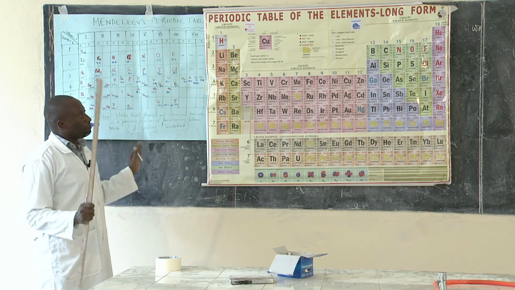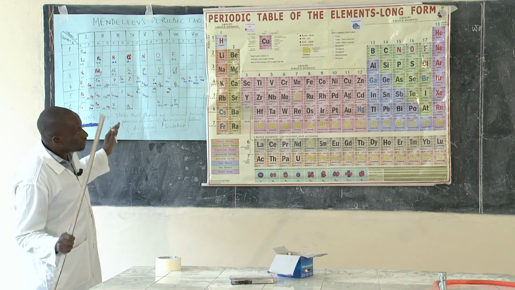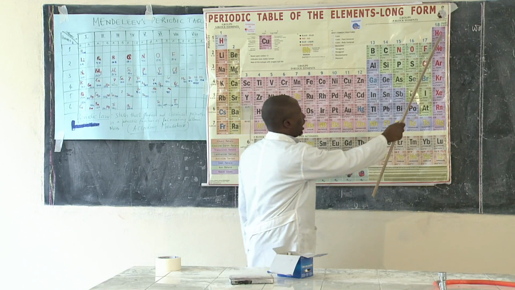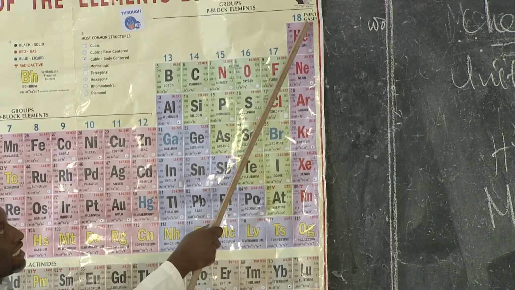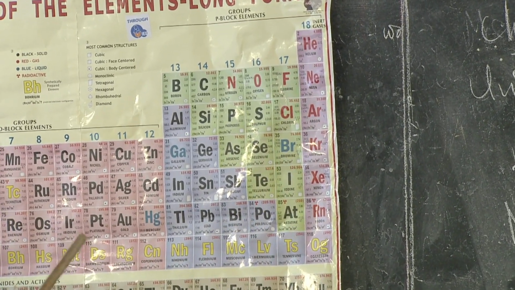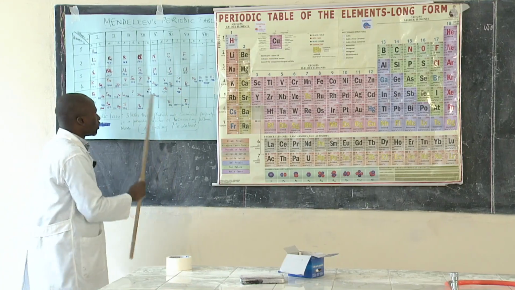So the main visible difference is that you will not find these elements that we find here. These are called inert gases or noble gases. Those gases were not yet discovered, and he never included them there.